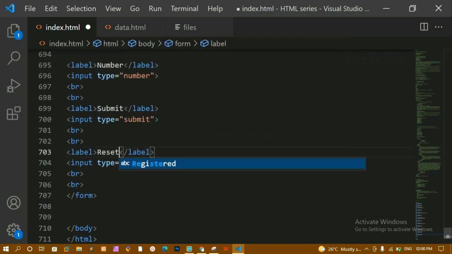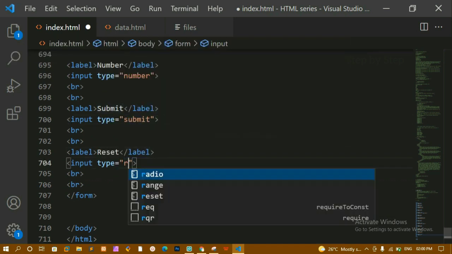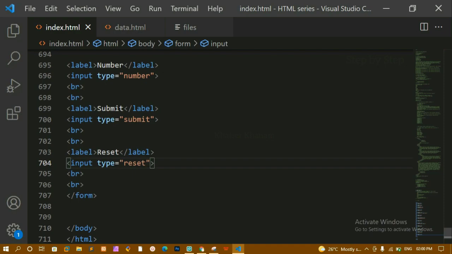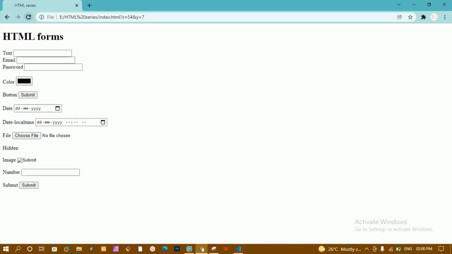We are having reset and here I'll be writing reset. I'll save this. By the name itself we can understand it is going to reset all the values. Here I'm having the reset button. Now here I have just written some numbers. I'll just click on reset, you can see the value is gone.